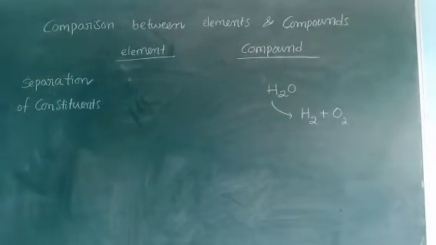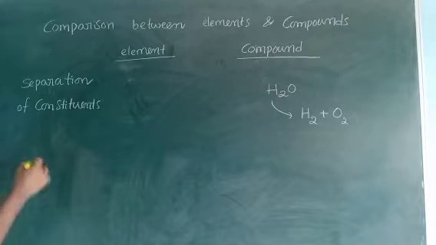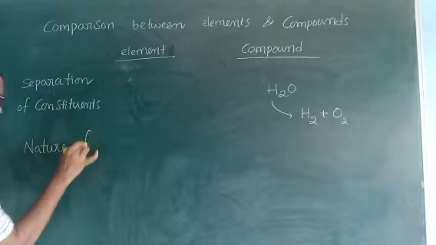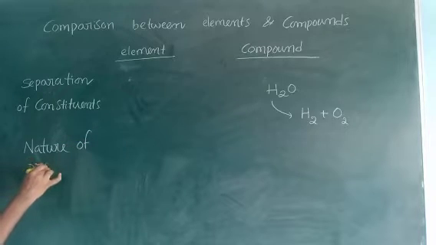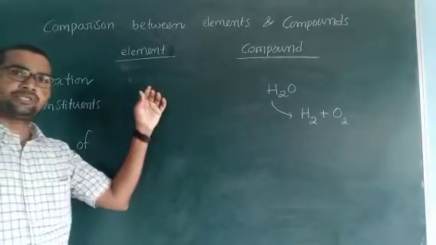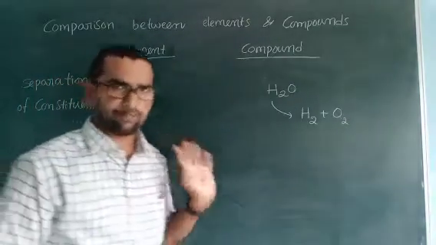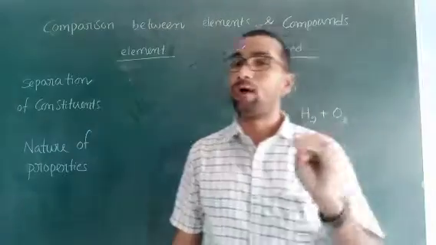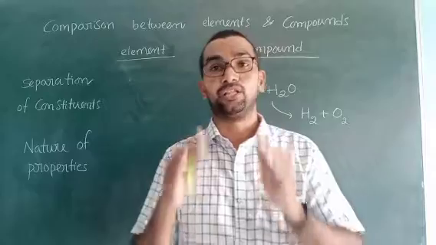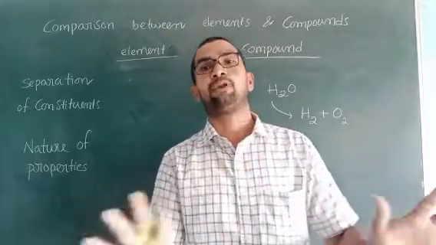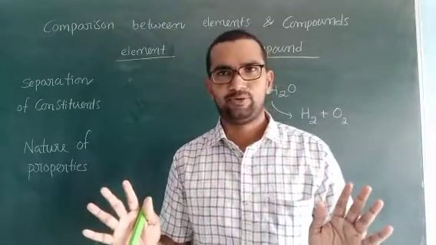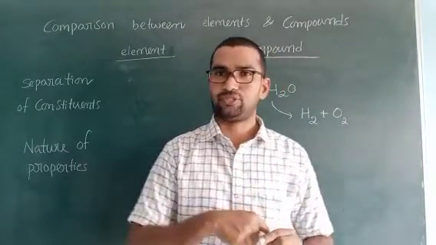Right? Next one. Nature of properties. In elements, only one type of atoms are present. So, only one type of atoms are present means they show only one property. There is no chance for the different properties. Okay. Now come to the compounds.